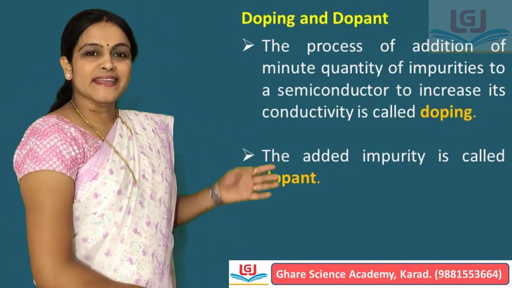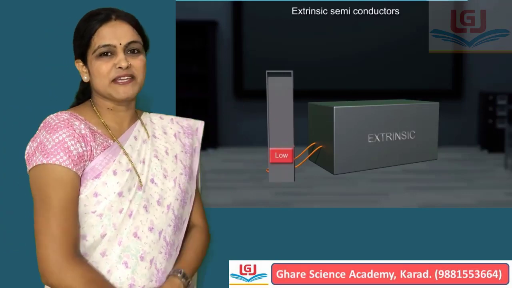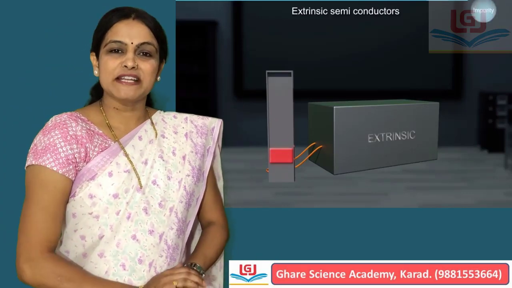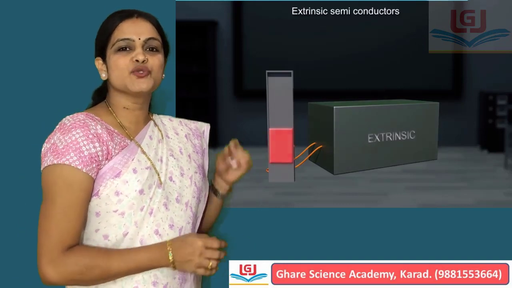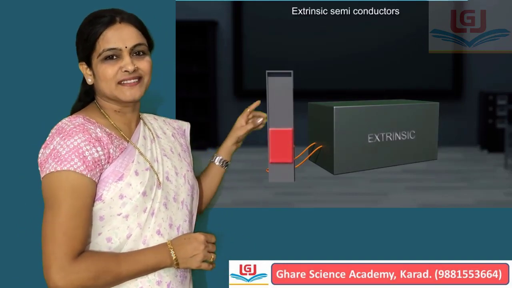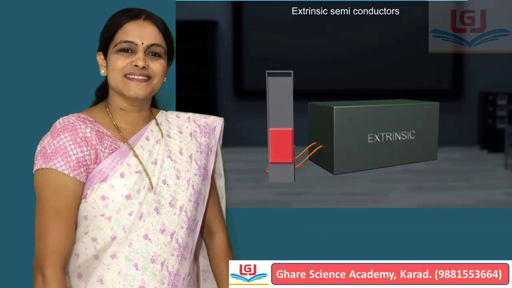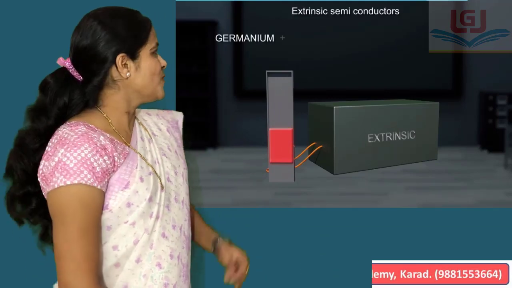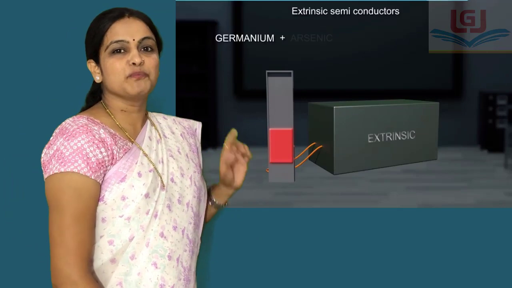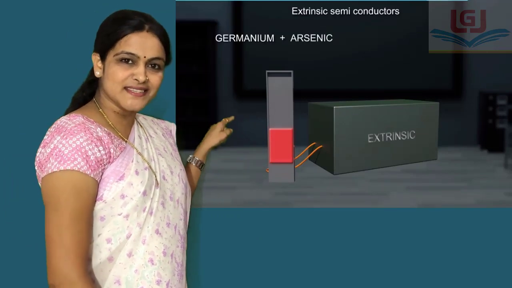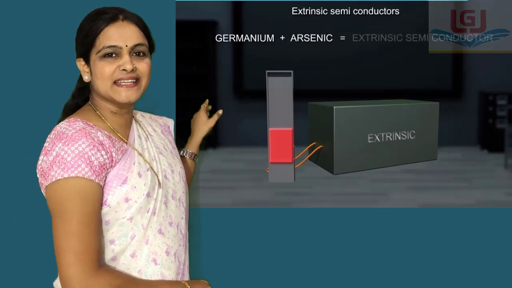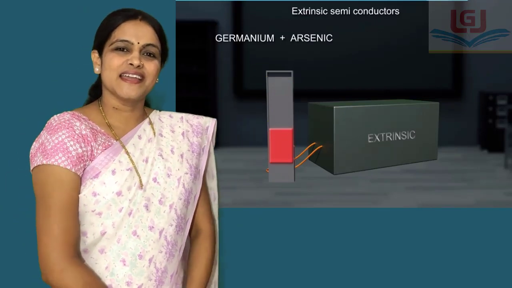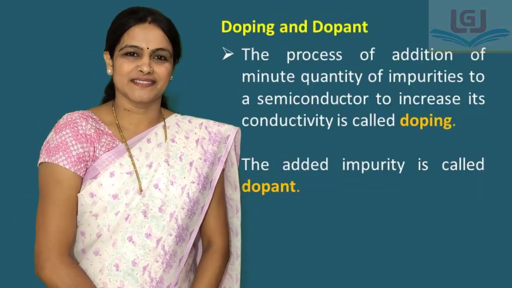Now we study second type of semiconductors, that are extrinsic semiconductors. Semiconductors formed by adding impurities to intrinsic semiconductor are called extrinsic semiconductors. For example, germanium. Pure germanium is intrinsic semiconductor. When impurity of arsenic is added in it, then it gives extrinsic semiconductor.